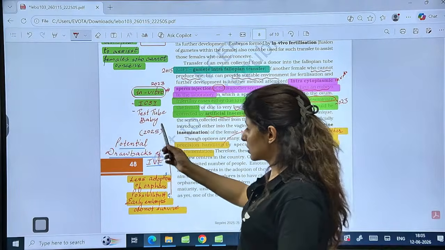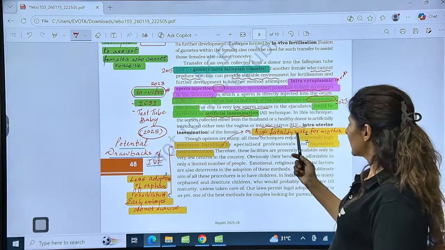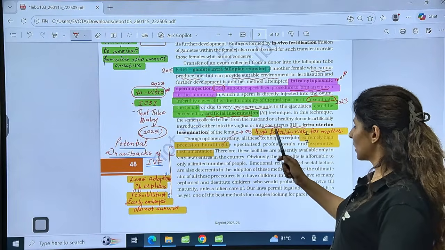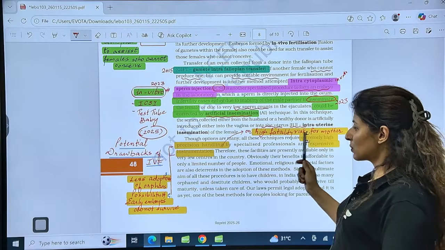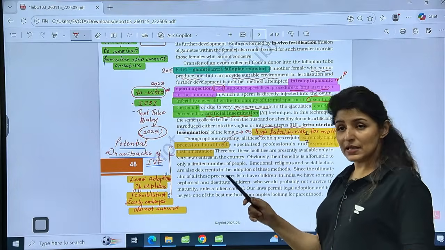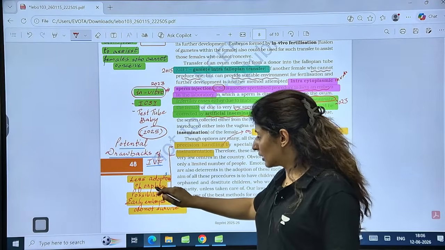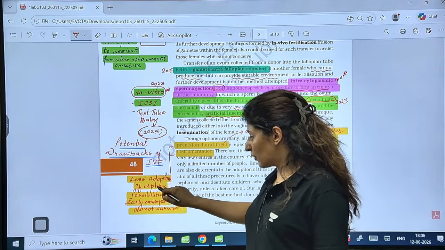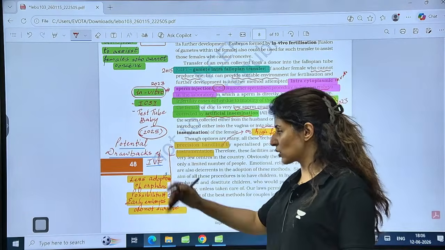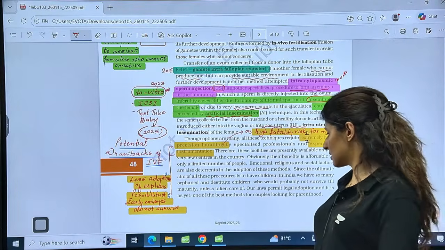Now, though the options are many, all these techniques require extremely high precision handling. So the question asked in 2025 was about potential drawbacks of IVF. Number 1, high fatality risk for the mother and the baby or the embryo if produced. First of all, high fatality for the mother. So that is why it has to be dealt with by extreme precision, by specialized professionals. Second, it is expensive, so not everybody can afford it. And third, less adoption or orphans. And fourth, possibility that the early embryo does not survive. So these are the 4 potential drawbacks of IVF. So these are the questions asked in 2025. Some general questions. Is that clear?